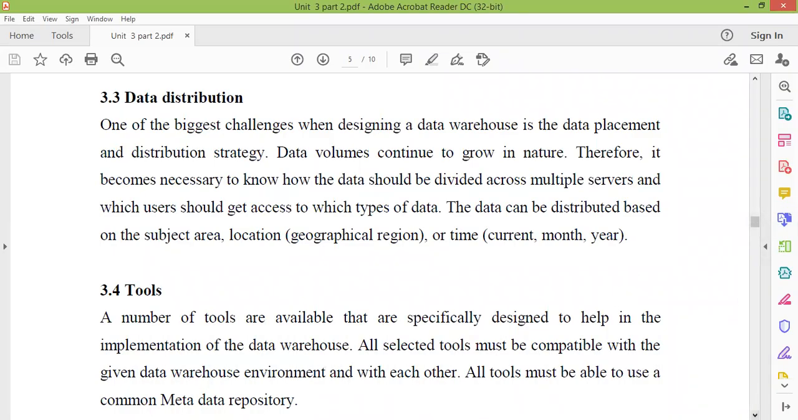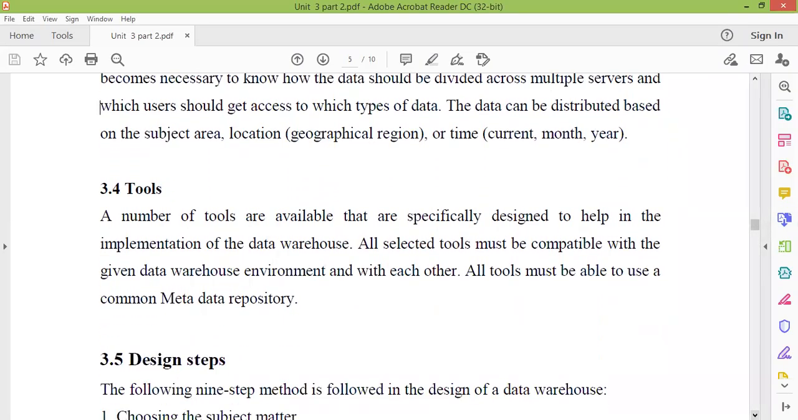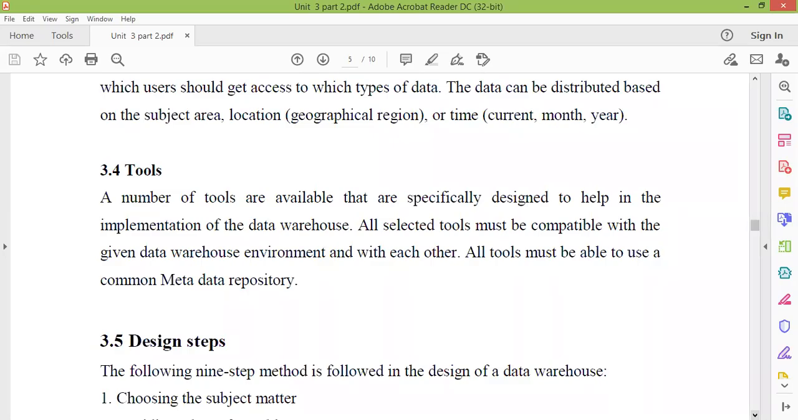Now the next one is your tools. As we have already discussed, there are so many tools that connect with your metadata repository, and depending upon which tool is appropriate for us, we can use that tool. There are so many tools: OLAP tools, query tools, data mining tools. They will help you to implement the warehouse and to access the data, the reports or applications based upon your tools.